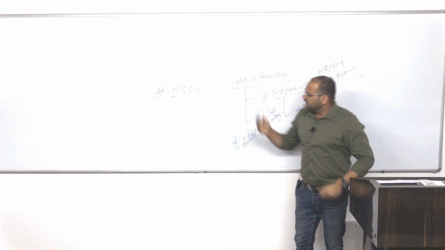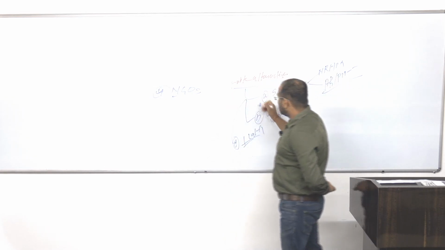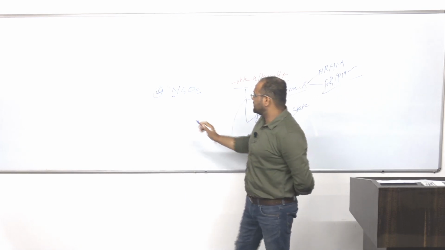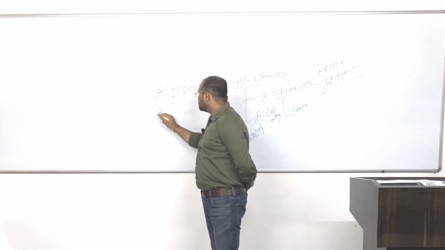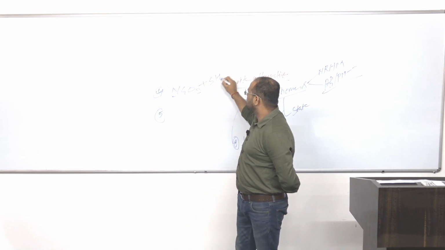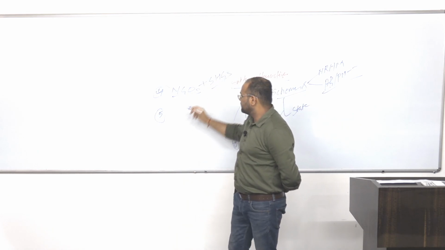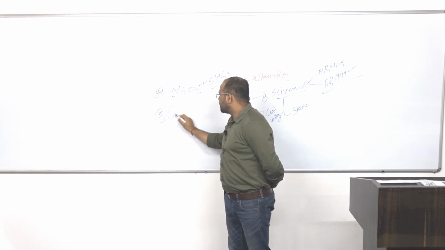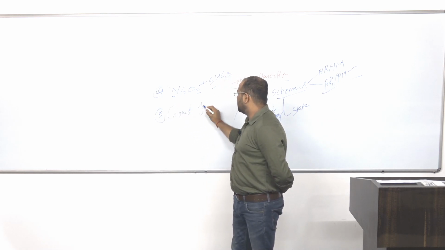Okay. Let's say this is also not working. We have taken 4 steps, that is also not working. Fifth step, NGOs plus self-help groups can be roped in here. So we can club them. If that is also not working, we can go for crowd funding.